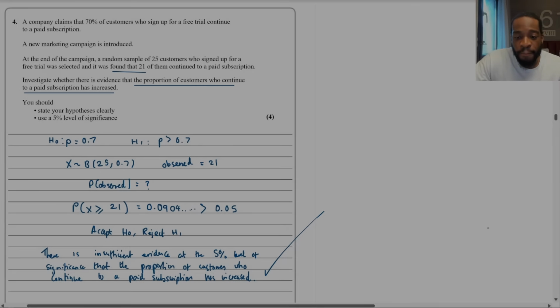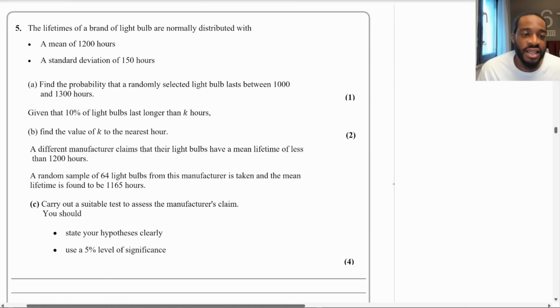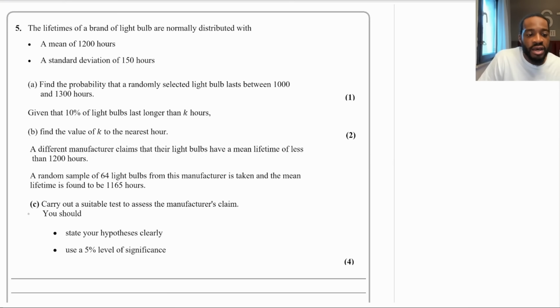Done. So question 5 says, the lifetimes of a brand of light bulb are normally distributed with a mean of 1200 hours and a standard deviation of 150 hours. Part A says, find the probability that a randomly selected light bulb lasts between 1000 and 1300 hours for 1 mark. This is just standard probability calculation. So standard calculator work, where is my pen? There it is. So part A, let me write the distribution.